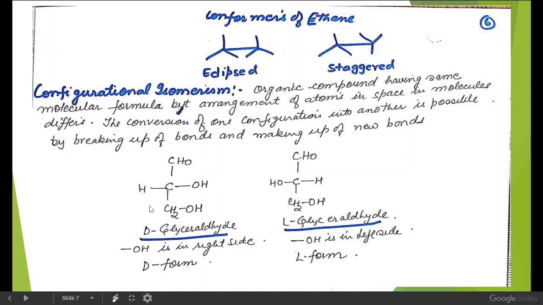If we consider the example of D-glyceraldehyde and L-glyceraldehyde, here the OH group is present on the right hand side, so that is the D form of configuration. Here the OH group is present on the left hand side, hence this is the L form. So these are known as configurational isomers. So this is all about the concept of isomerism. Thank you.